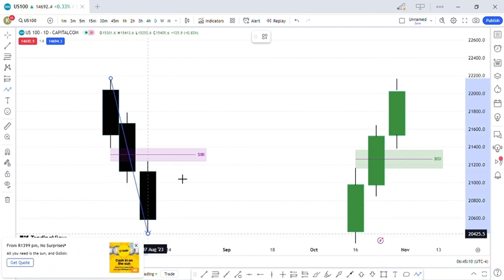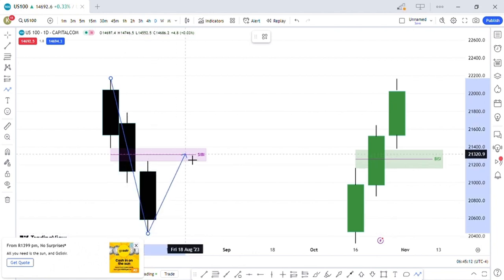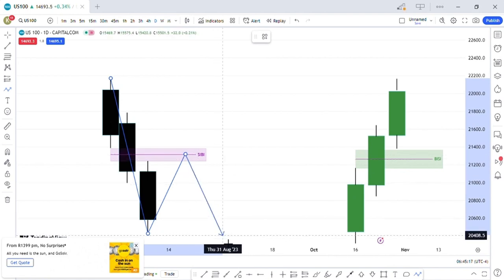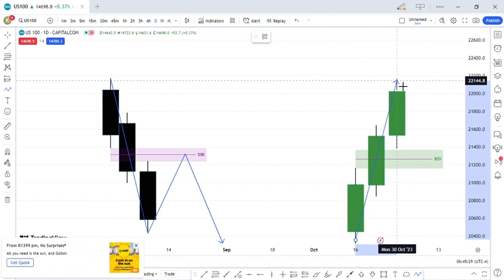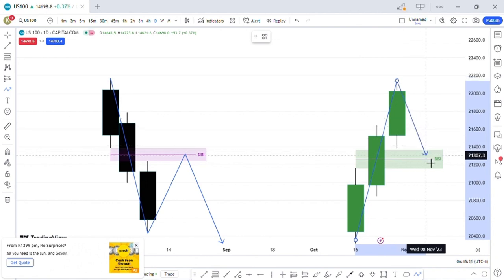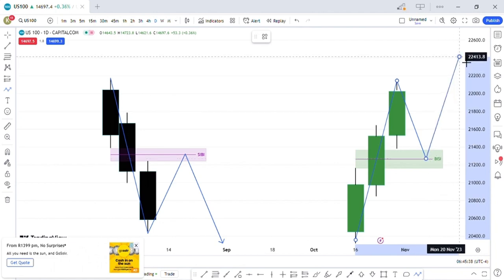Then we expect the market to come into the SIBI, and the SIBI will act as resistance to keep the market below the 50% of the fair value gap and push the market down, right? Similarly, with a bullish fair value gap or a BISI, the market is going up, creates a higher high, then we expect the market to come back into the BISI, and the BISI will act as support to push the market up, right?